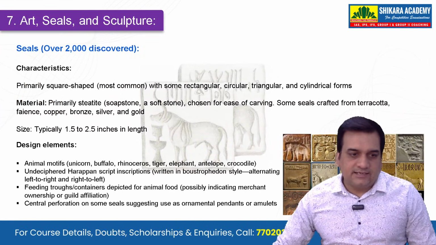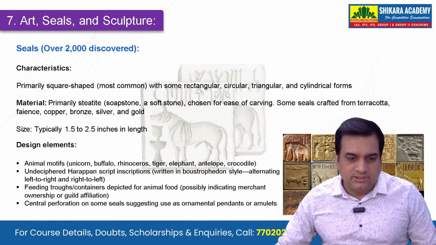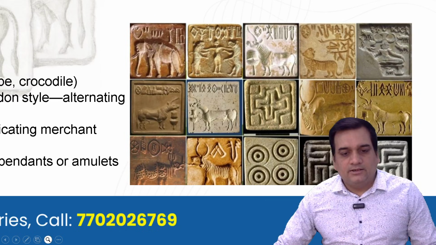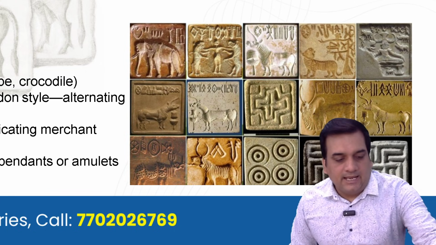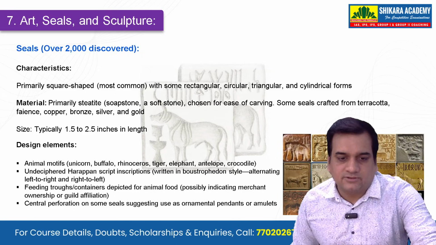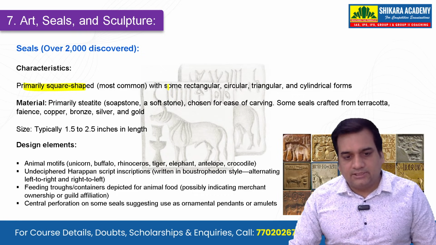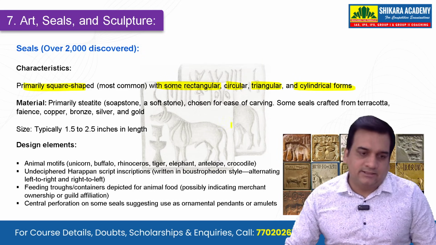What about the art, the seals, and the sculptures? Again, this becomes very important because we have seen different types of seals discovered in Harappa, and these seals were used for different purposes, and questions can be asked from this. Okay, so primarily square-shaped seals were found, with some rectangular, circular, triangular, and cylindrical forms.